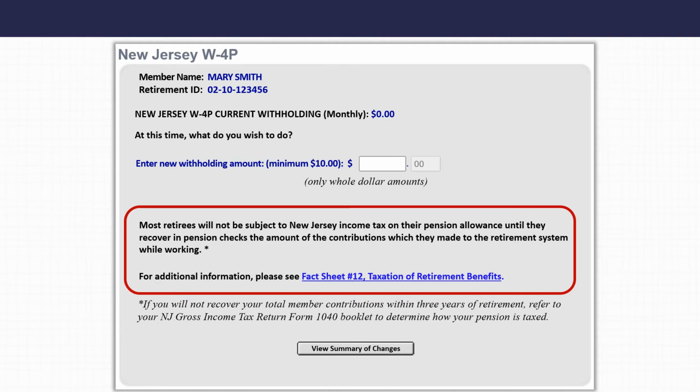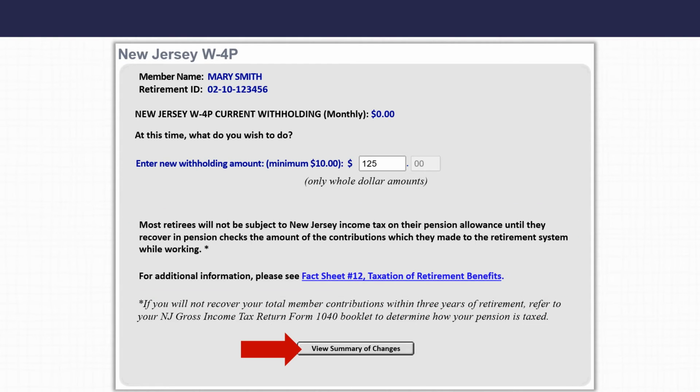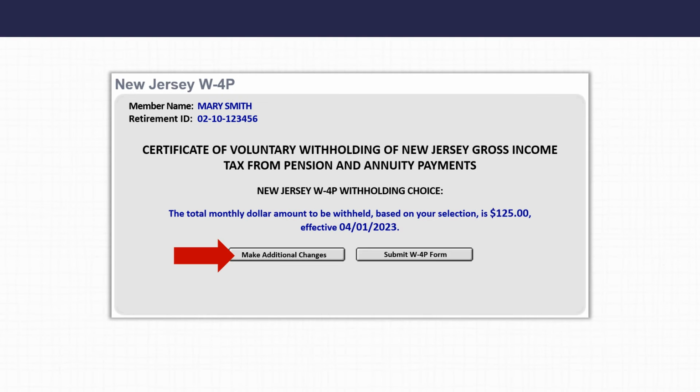You may not owe New Jersey state income tax on your pension until the total of accumulated pension received is equal to the total amount of pension contributions you made while employed. For more information, see the Taxation of Retirement Benefits fact sheet linked for you or contact the New Jersey Division of Taxation. After you have made your selections, click the View Summary of Changes button.